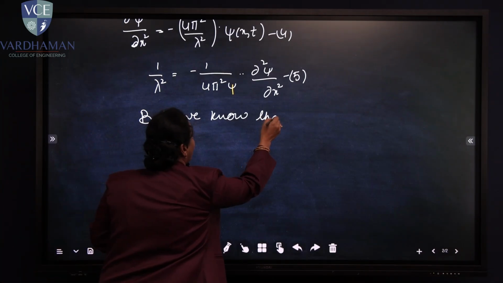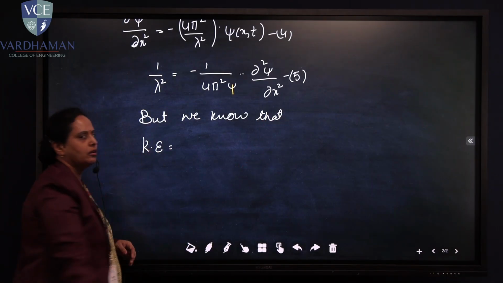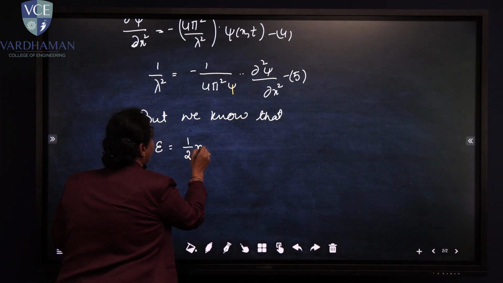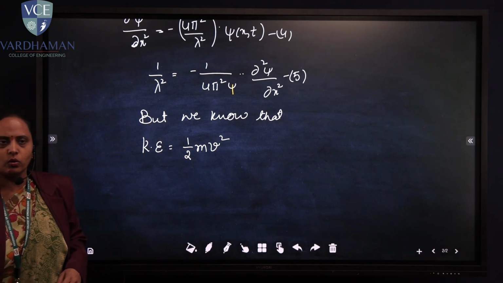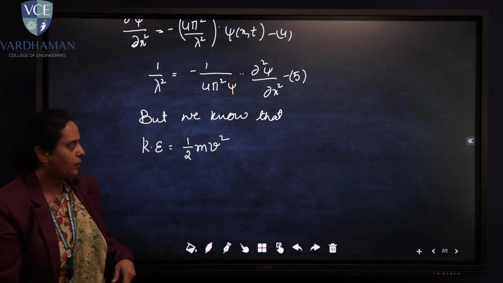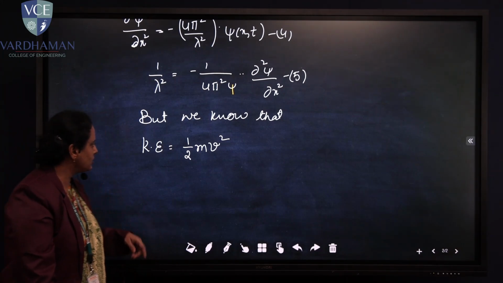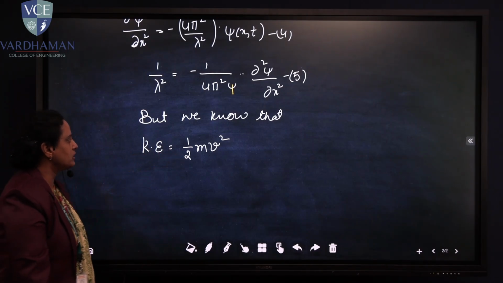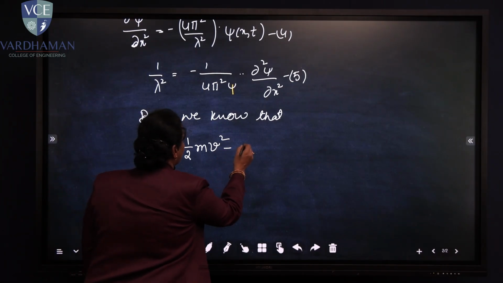But we know that the kinetic energy of the system is given by half mv². These equations are already given in classical mechanics, so let us borrow them. In classical mechanics, kinetic energy is ½mv². Make it equation number 6.